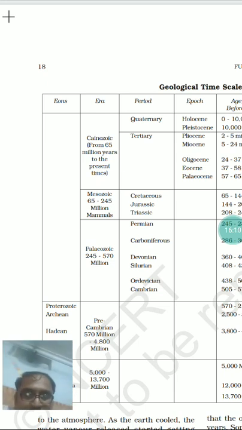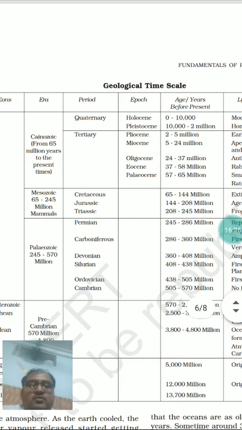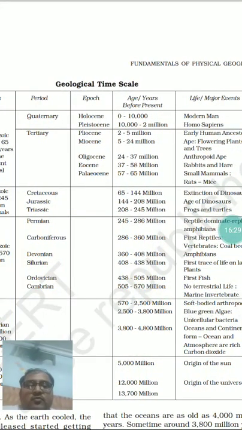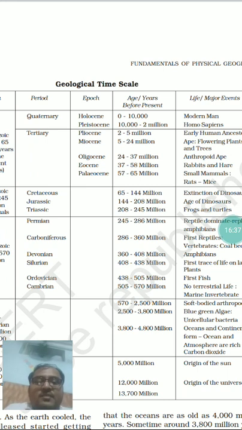These are the three geological time periods of the Mesozoic era. They are further subdivided into 208 to 245 million years ago from the present, then 144 to 208, then 65 to 144 million years ago from the present.